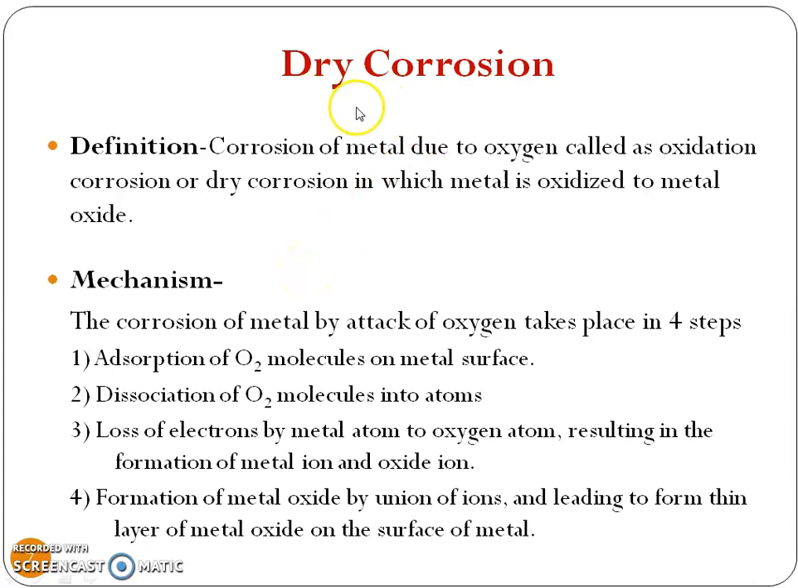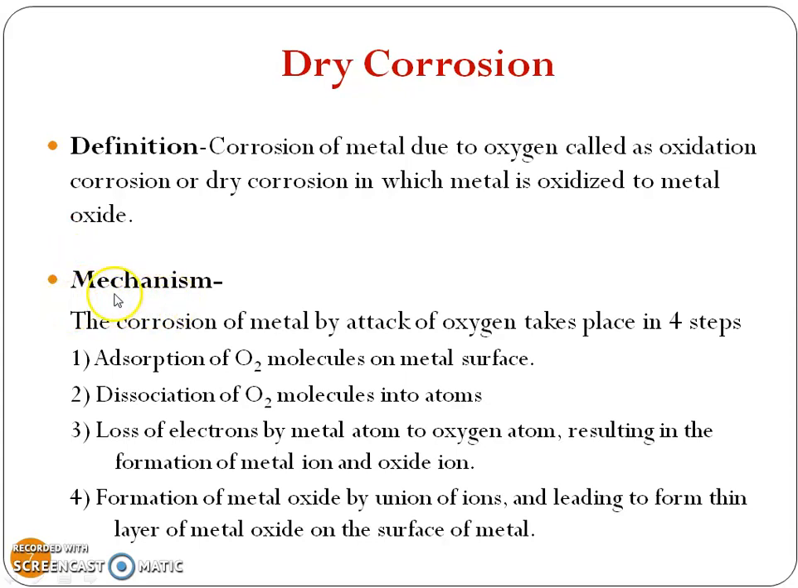So we will see dry corrosion. This is the definition: corrosion of metal due to oxygen is called oxidation corrosion or dry corrosion. This type of corrosion is also known as oxidation corrosion, in which metal is oxidized to metal oxide. So this is the definition of dry corrosion. Then in the next point we will see the mechanism of dry corrosion.